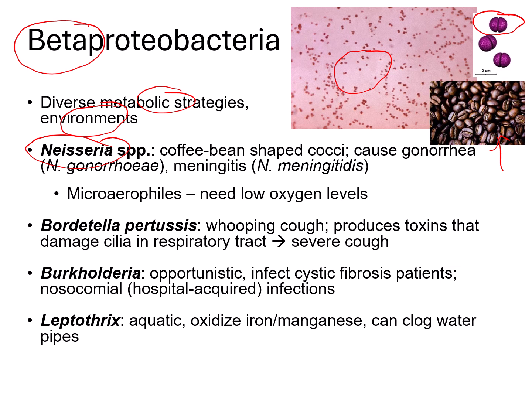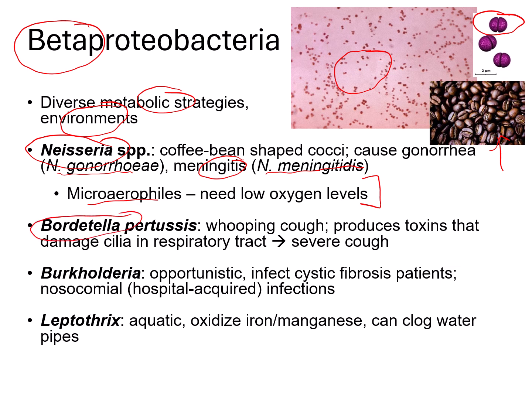Neisseria can cause gonorrhea. So Neisseria gonorrhoeae causes gonorrhea. Neisseria meningitidis causes meningitis. Neisseria are microaerophiles. That means they need low oxygen levels to reproduce, to survive. So lower than atmospheric oxygen levels.